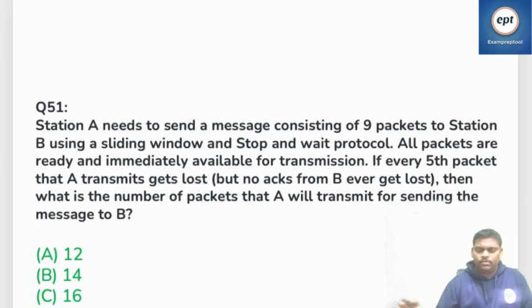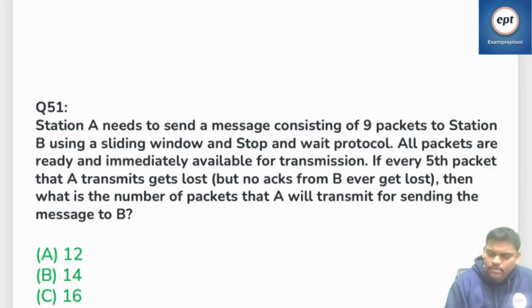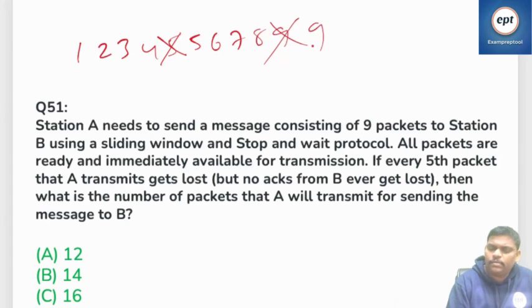Yeah, this problem, see this problem, I think it is the same as stop and wait, everything the same as stop and wait. When you say stop and wait, there is no window, nothing there. Go back N only has a window, the remaining things nothing. Right? See this one: 1 2 3 4 5, every fifth one fails, right? 1 2 3 4 5, every fifth one fails. Start again 5 6 7 8 9, again the fifth one fails, 9. It's normal, whichever fails, repeat that only, because it is stop and wait.